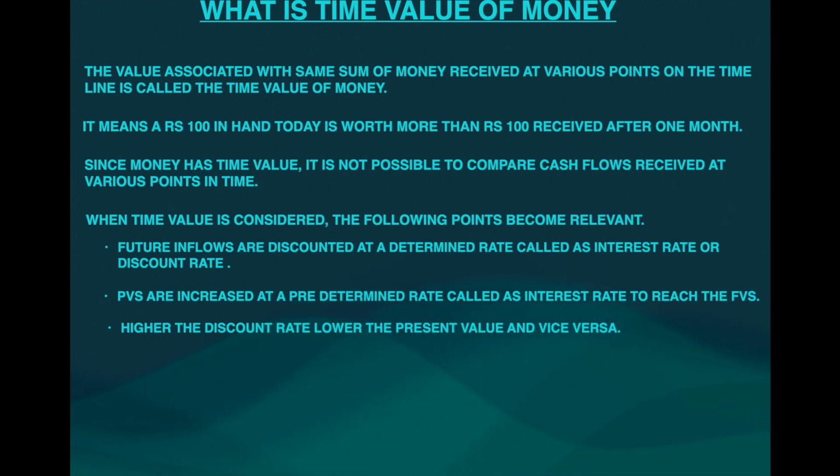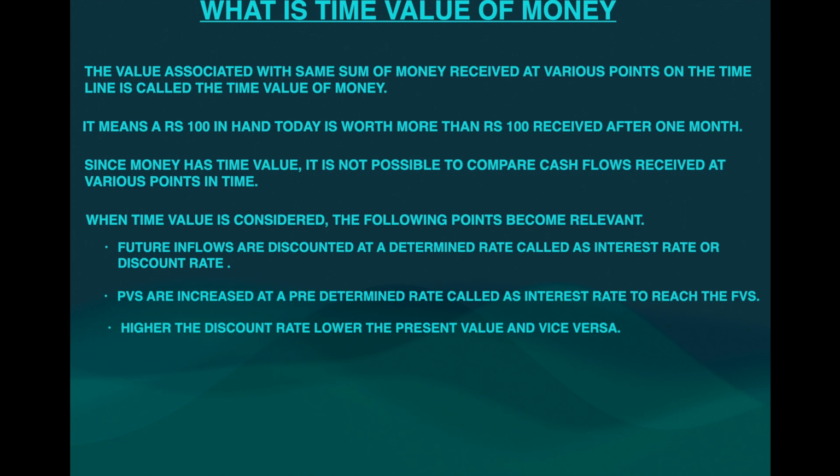Now, present values are increased. So it is a common aspect. If you have 100 rupees today and want to know what the value of 100 rupees will be after 1 year, let us assume that you are going to put it in the safest instrument, that is the bank FD. Today's bank FD is 7%. So you are going to get 107 rupees. So present value is always increased for the next future cash flows.